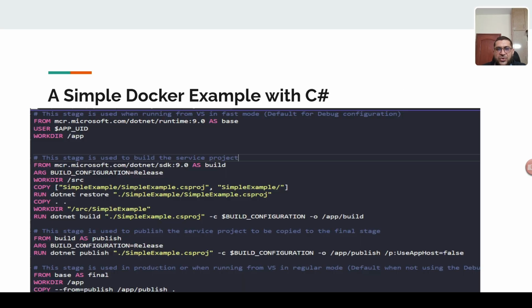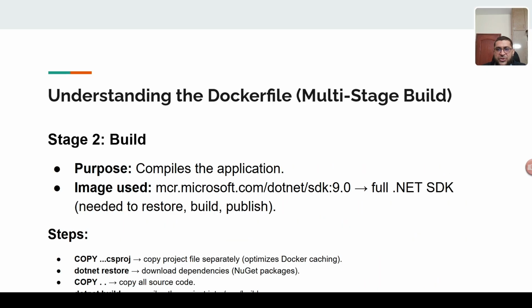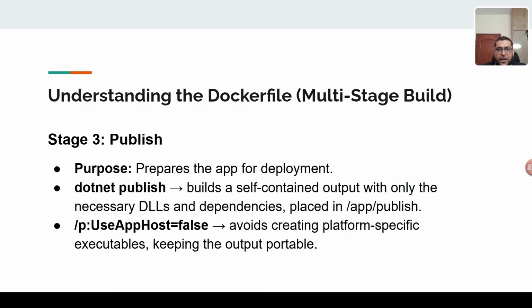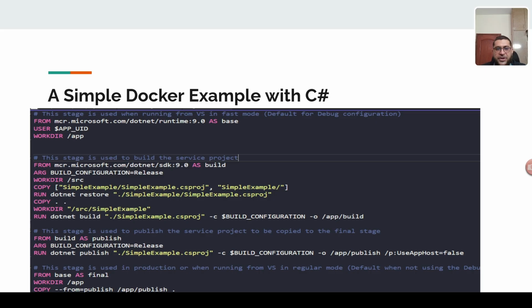The second is the build stage. The build stage compiles the application. For image usage, we are using the SDK image that does restore, build, and publish. The steps are: copy the project separately to optimize the Docker cache, restore, copy, and build command. And the third one is the publish stage, which prepares the app for deployment, like .NET publish, and other instructions like use app host false. You can see here, the publish is using the build configuration set to release, and it has some instructions as well, like UseAppHost equal to false, and it will use